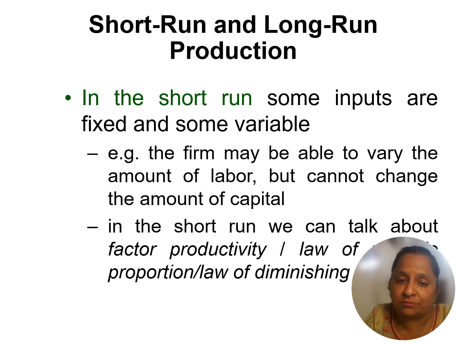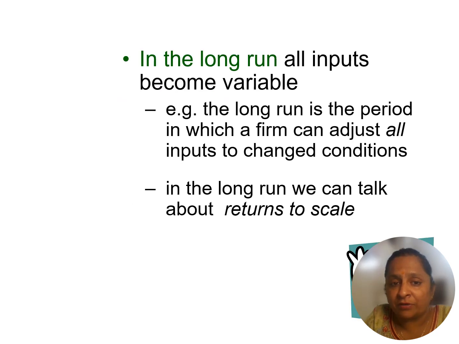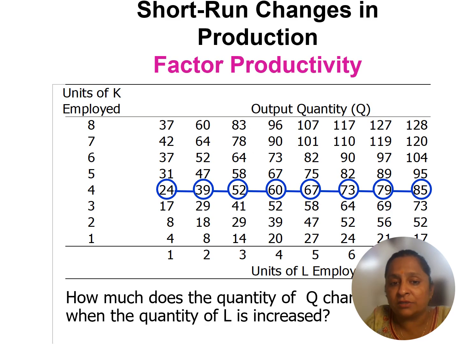Short run means when the time period is less than 1 year. When the time period is more than 1 year, it is the long run. In the short run only one or two factors are variable, that is land, labor or capital, but in the long run all factors are variable. We can change all conditions in the long run. In the short run we take the law of variable proportions, and in the long run we take returns to scale.